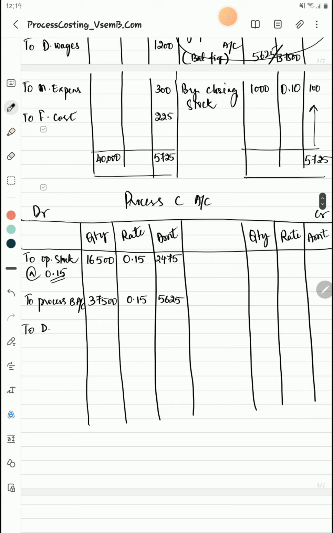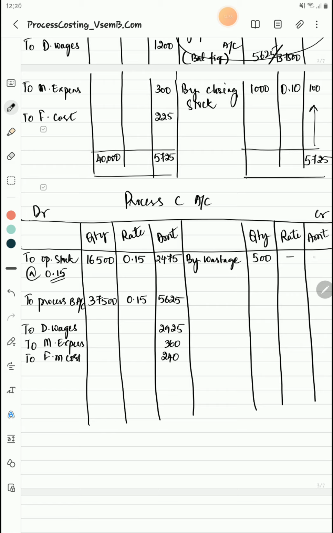So direct wages they have given, that is 2,925. Next again they have given machine expenses, that is 360. Again they have given factory overhead, that is 240, isn't it? Then again there is wastage. You can call it normal loss or you can write it as wastage only. How much is it? 500 units.